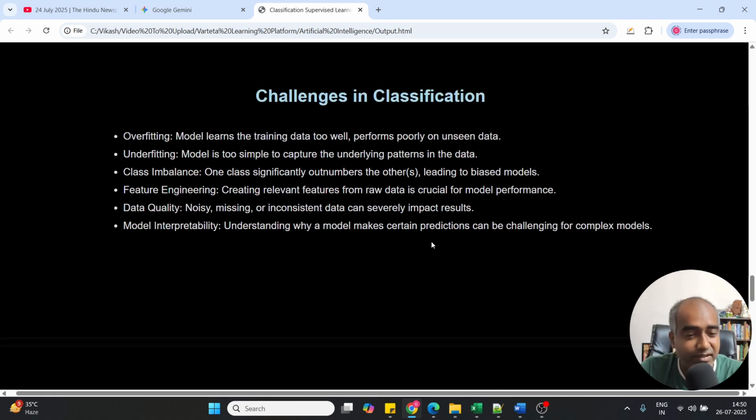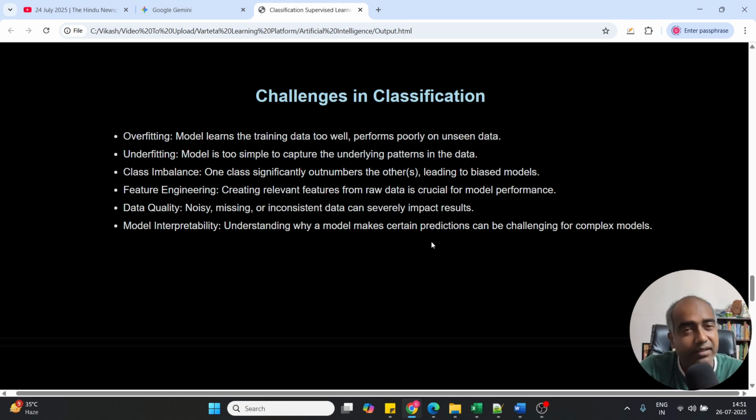And then come the challenges in classification. What are the different challenges in classification models? First thing is overfitting. The model learns the training data too well and performs poorly on unseen data. Sometimes if you have not refined your data properly, the model learns the pattern on the seen data, whatever data it has seen during training. It works perfectly well for that data, but it doesn't work well for other kinds of data, like unseen data, where it actually has to predict.